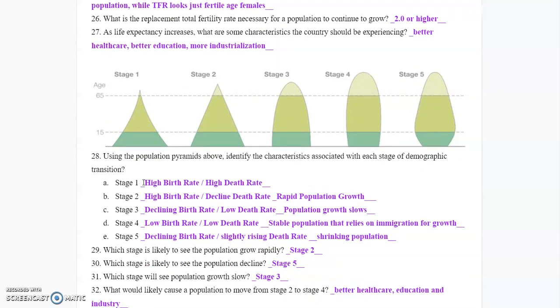26. What is the replacement total fertility rate necessary for a population to continue to grow? It has to be 2.0 or higher. You've got to be able to at least replace mom and dad.